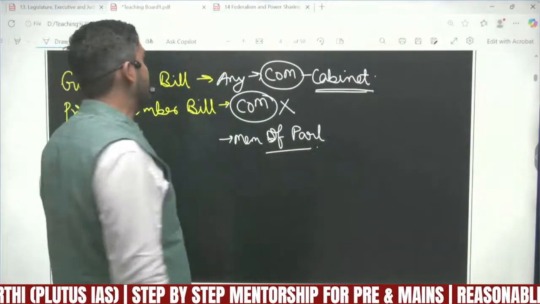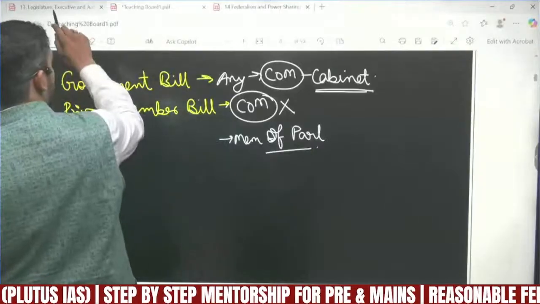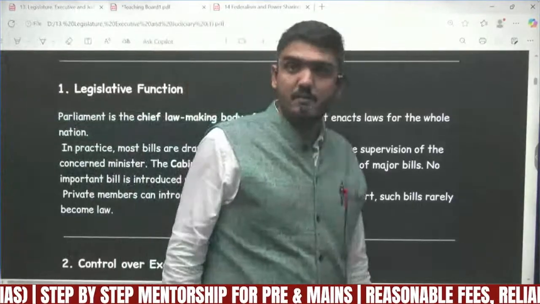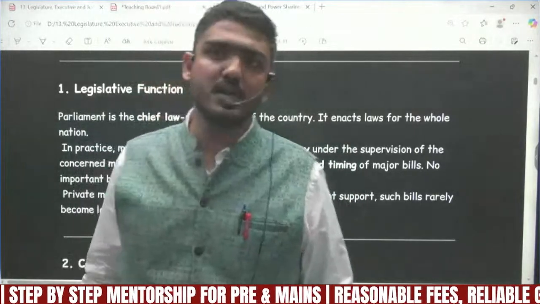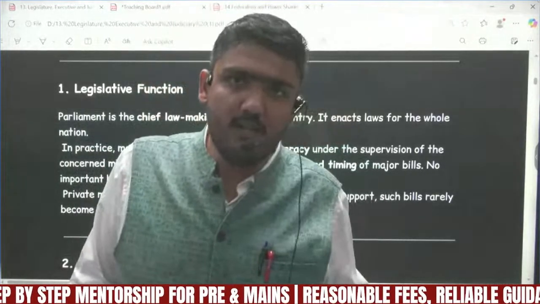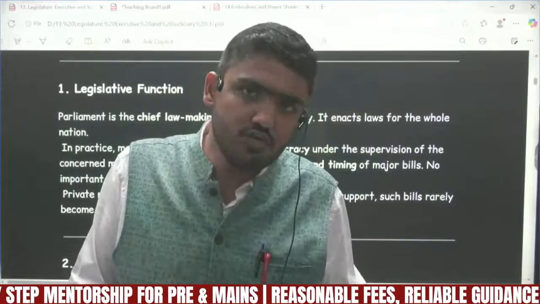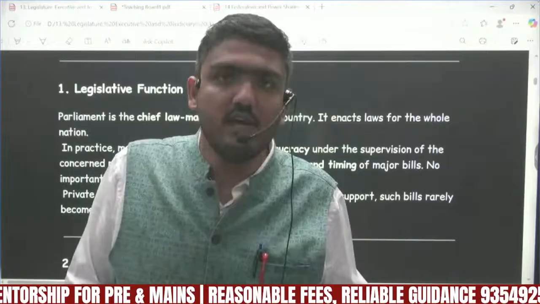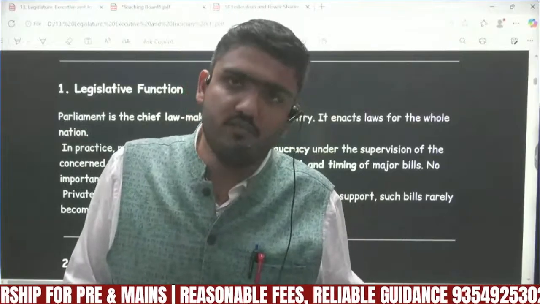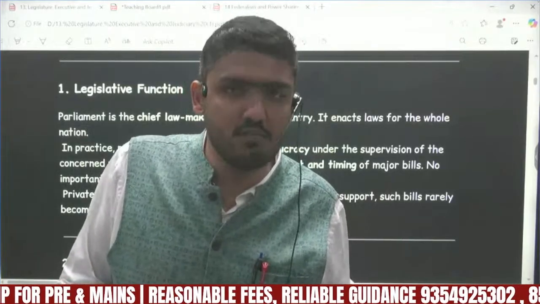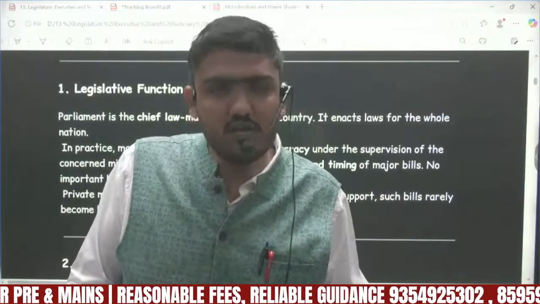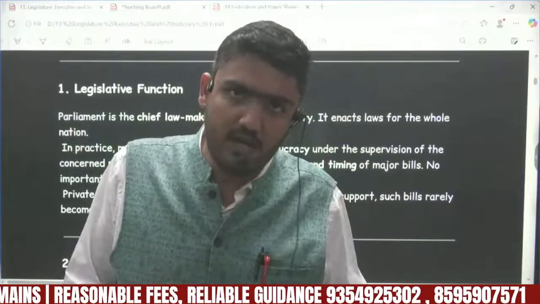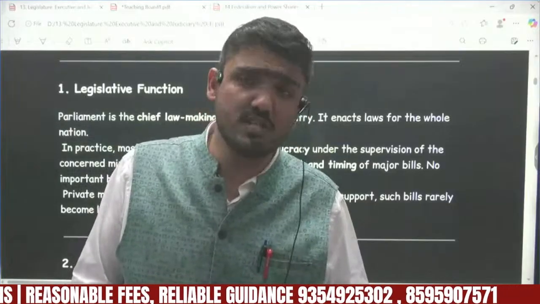So in India, the majority of bills that get passed are government bills, because a government bill is introduced on the recommendation of the government, the executive, and because the party from which the executive comes has the majority in the Lok Sabha, the government bill has the maximum chances of being passed in the parliament. In Lok Sabha majorly.